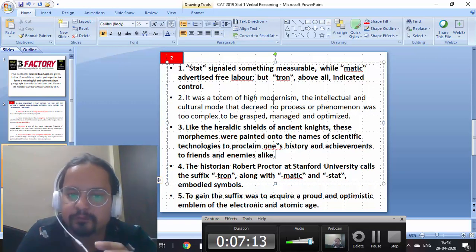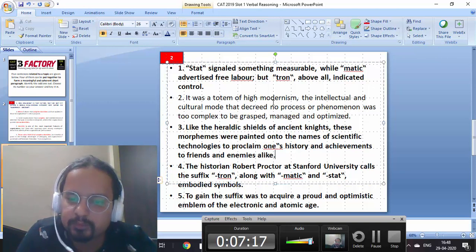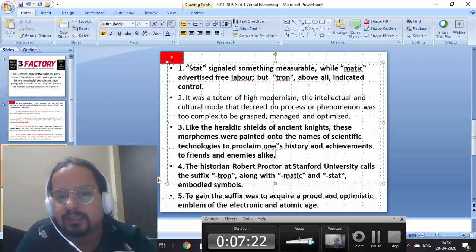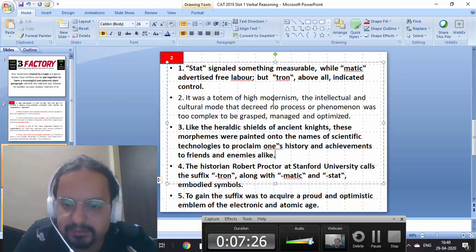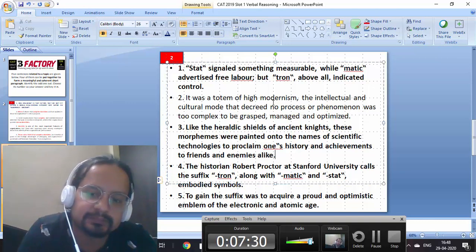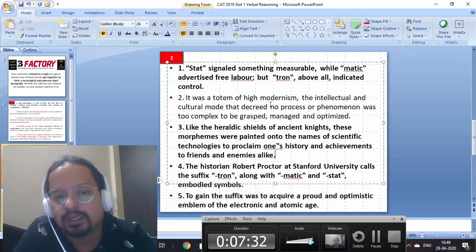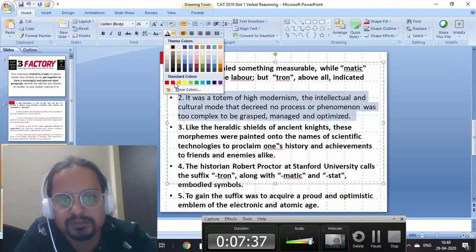So subgroups have been formed. Four and one are introduction and definition, and five and three are another subgroup talking about the pride you get in getting these words attached, right? But two is explaining something, which is not directly related to the flow and the core of this passage, the sub core of this passage. So the option which gets eliminated as the odd one out is 2.